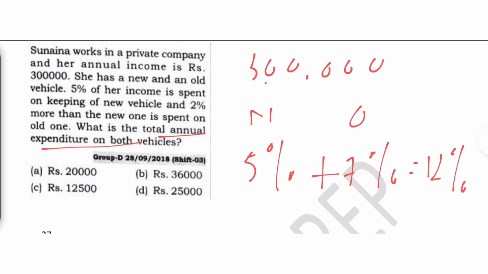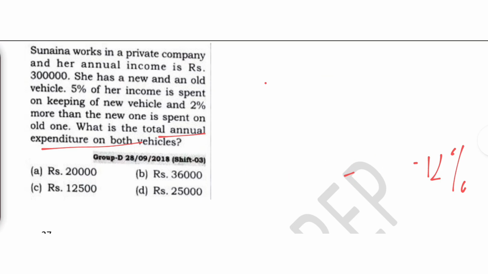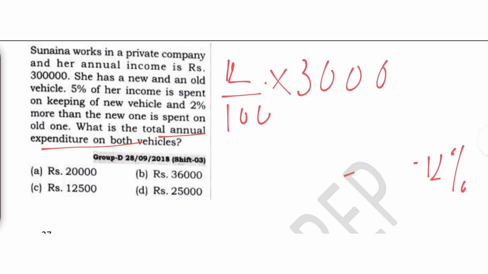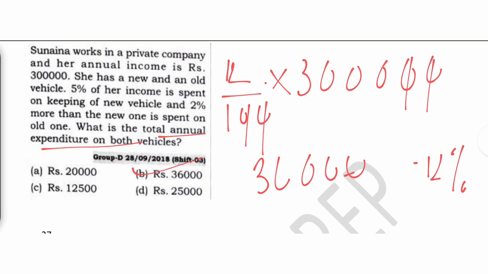12 upon 100 into 3 lakh. We cut these two zeros. 12 threes are 36, so it is 36,000, guys.